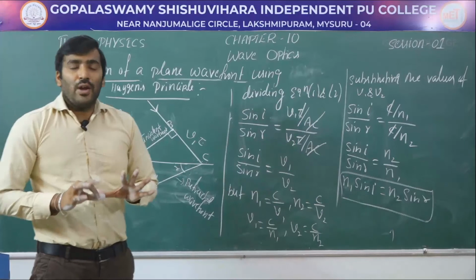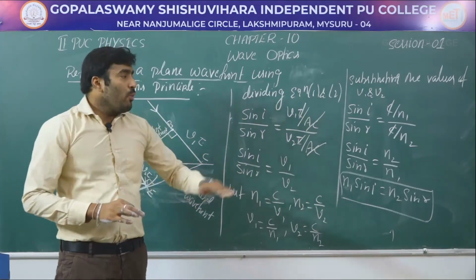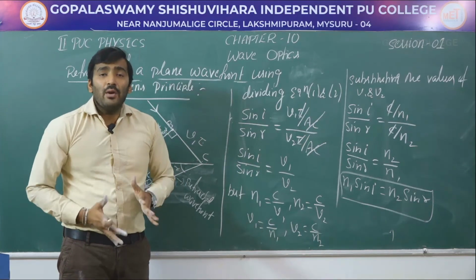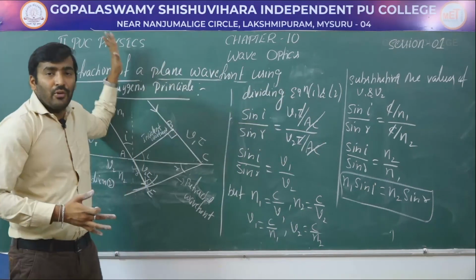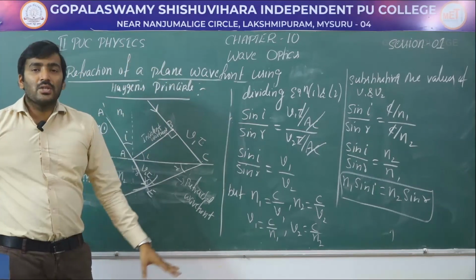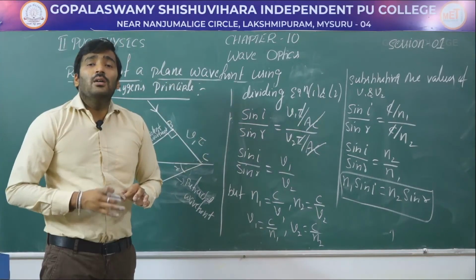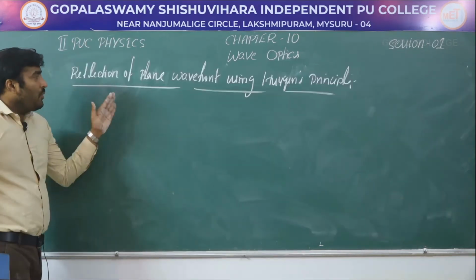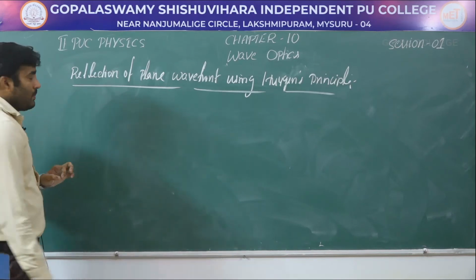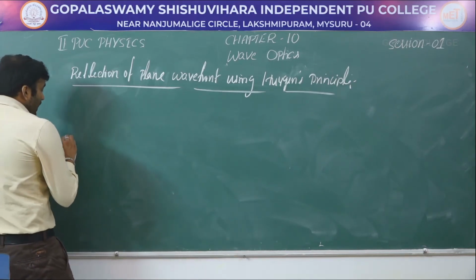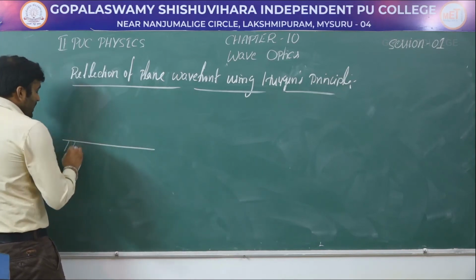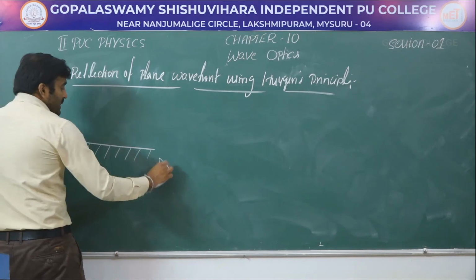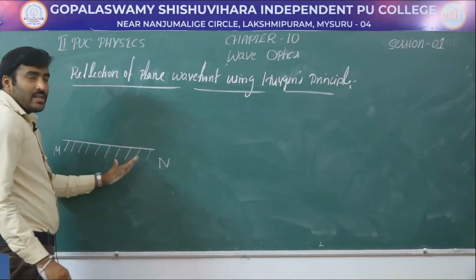Now, using the theory of wavefront or Huygens principle, we derived Snell's law. By considering the light to be a wave, we can explain the phenomenon of refraction using Huygens principle. Now we have to explain the phenomenon of reflection using Huygens principle: reflection of a plane wavefront. For this, first we need to consider a reflecting surface. Let us say this is a reflecting surface MN.